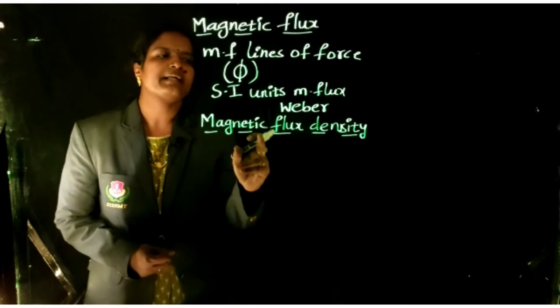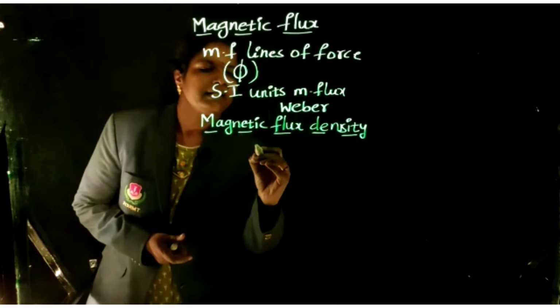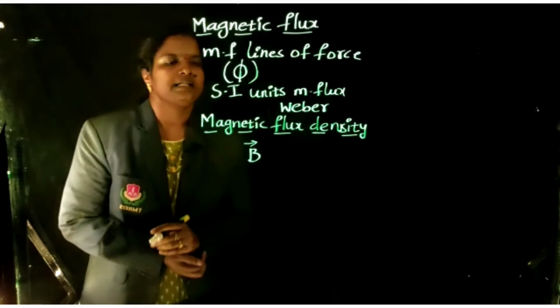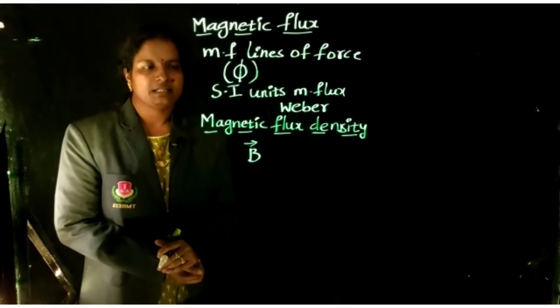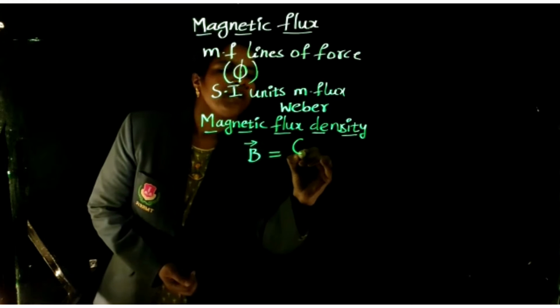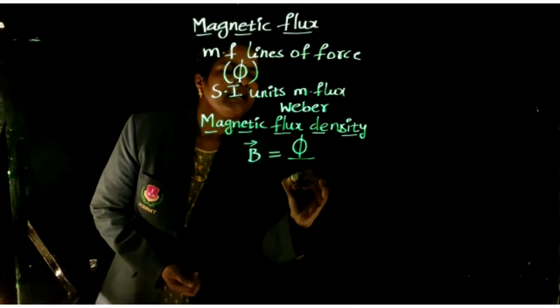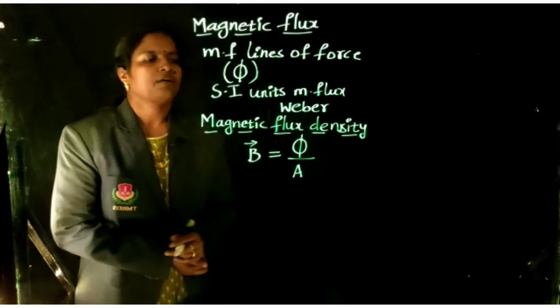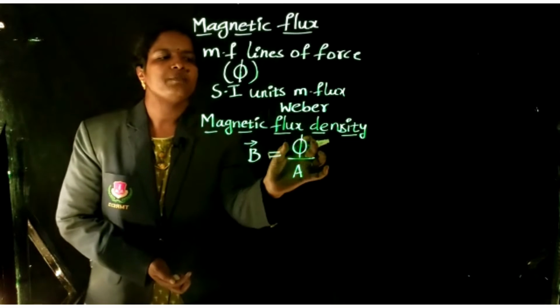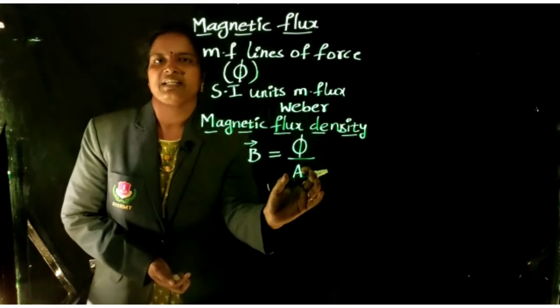The symbol for magnetic flux density is B bar, denoted by B. The formula is B equal to phi by A. Here phi means magnetic flux, the magnetic field lines of force passing through the area, and A means area.